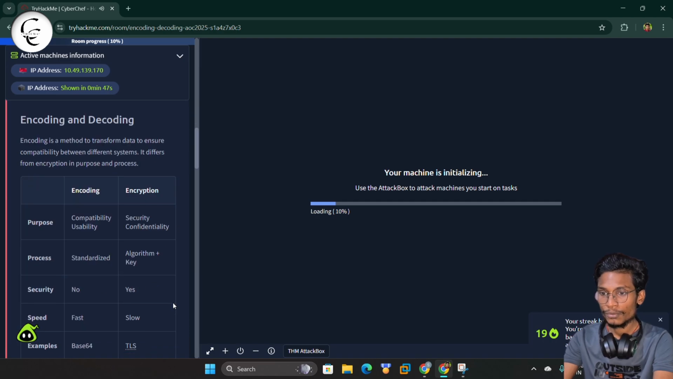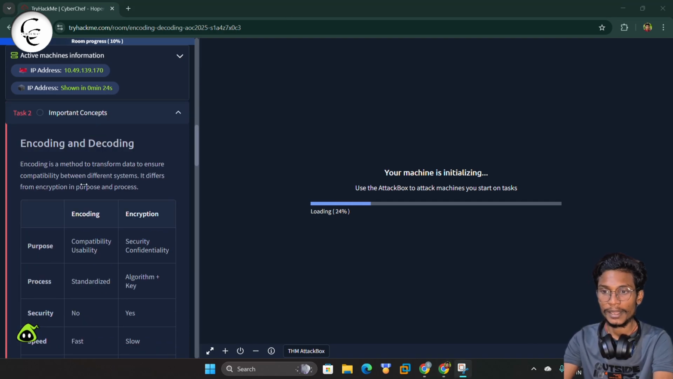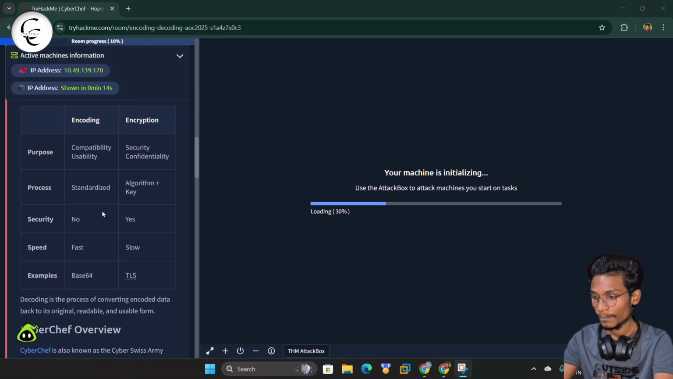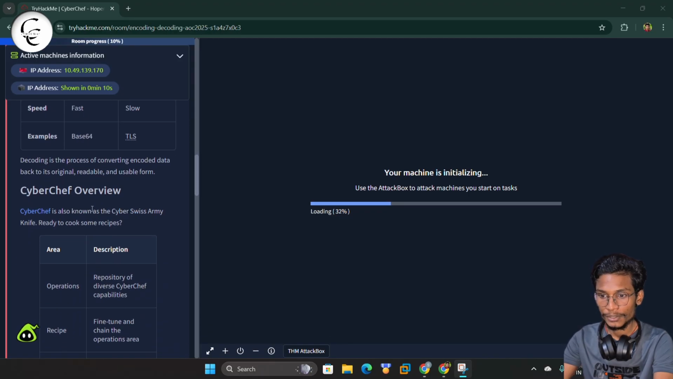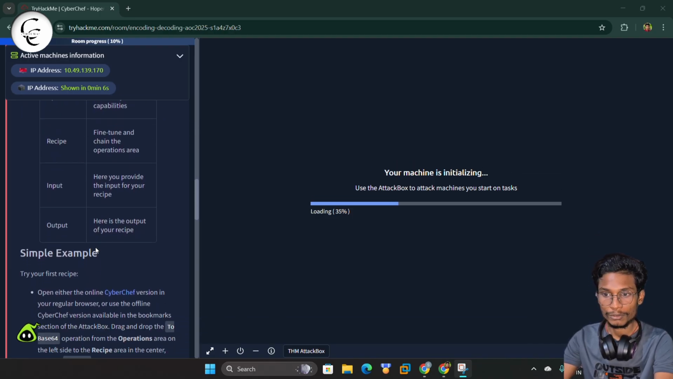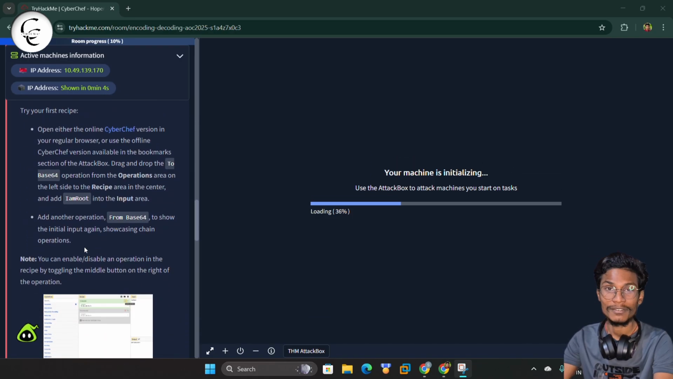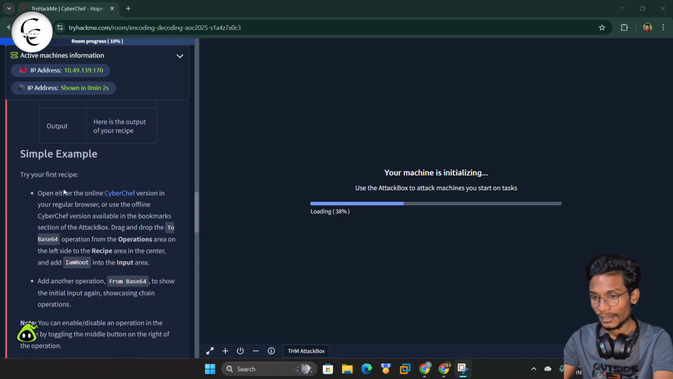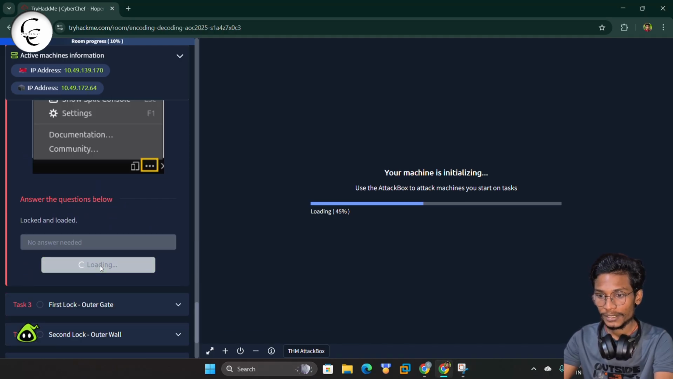In task 2, we have the information about encoding and decoding. You can go through this table and get a complete idea of the difference between encoding and encryption. And guys, here we have the overview of CyberChef. You can go through this information. Here we also have one simple example, so you can try this on your own. And now here we can click check and we can move to task 3.